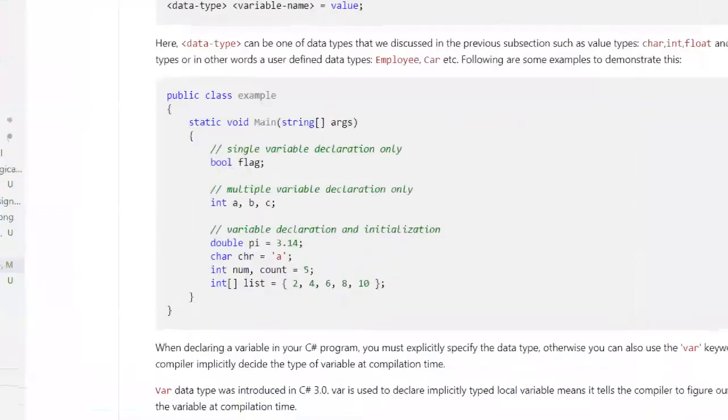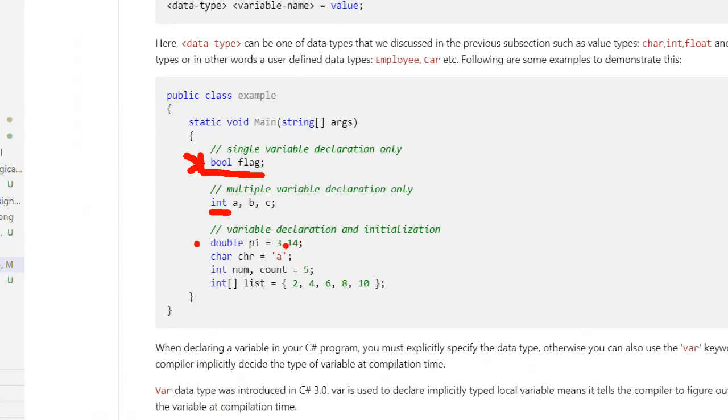So this is a single variable declaration. I have created a variable flag of Boolean data type in C# like this. If you want to create multiple variables at once, you can just use the comma operator and provide the data type, and the multiple variables will be declared in your C# program. Depending on what kind of value you are storing, you can also choose other data types.